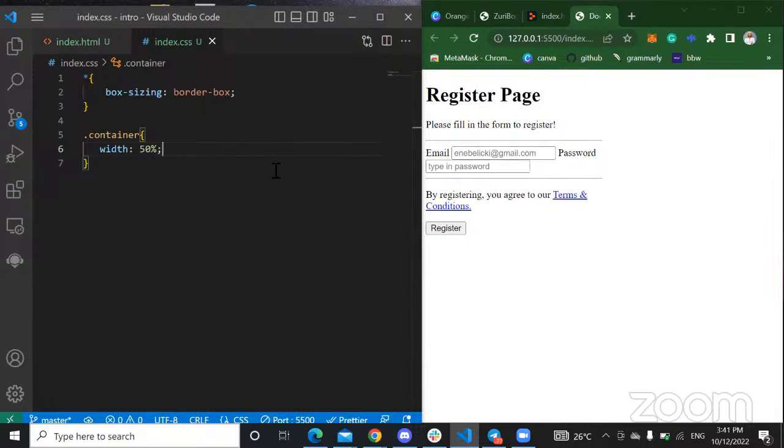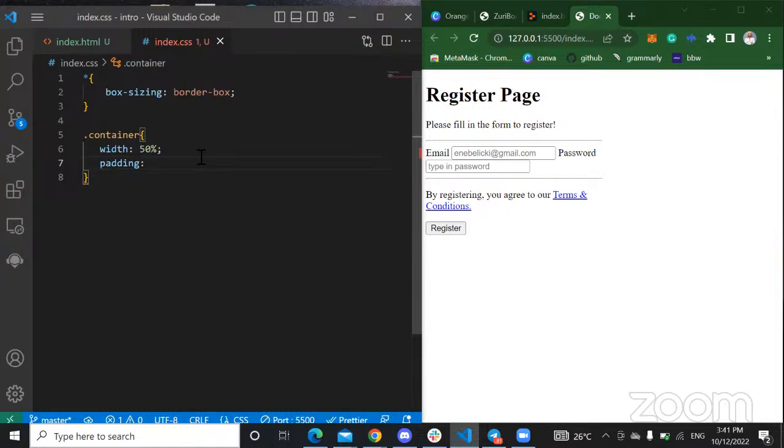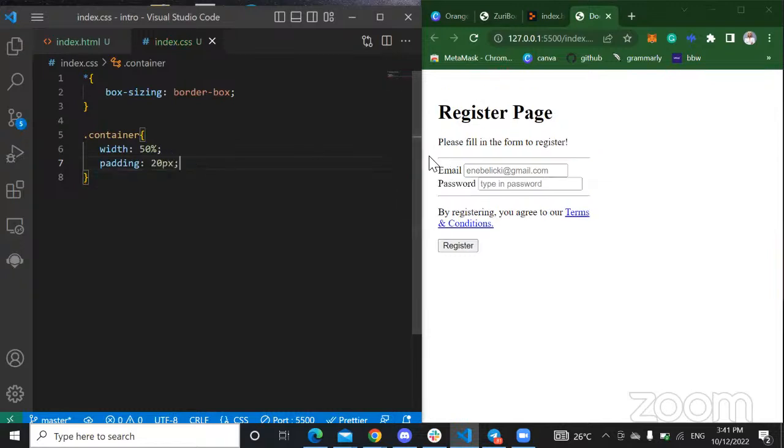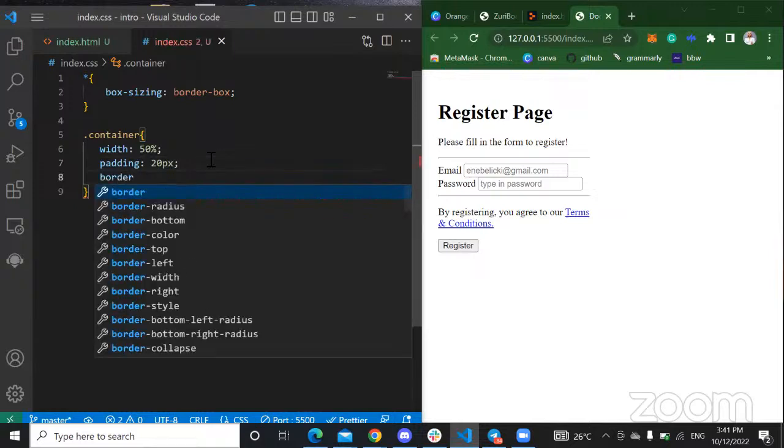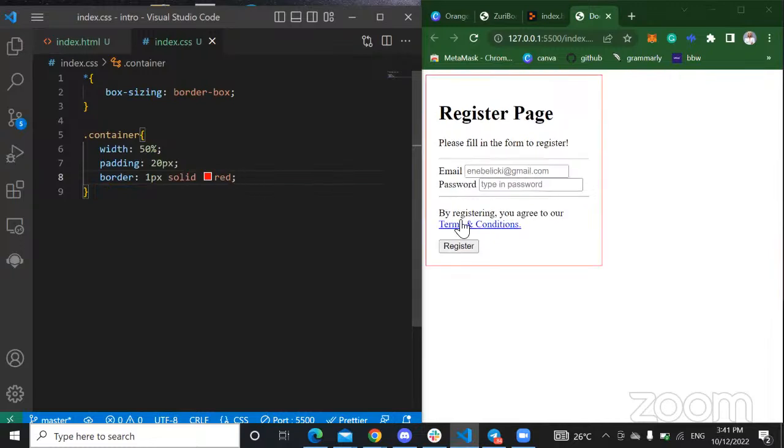And I'm just going to give my container a padding. So I'm just going to pad my container. I can give my container a padding of 20 pixels. So the padding just simply means, give your container this space. Let me give it a border. So it has a border now, right?